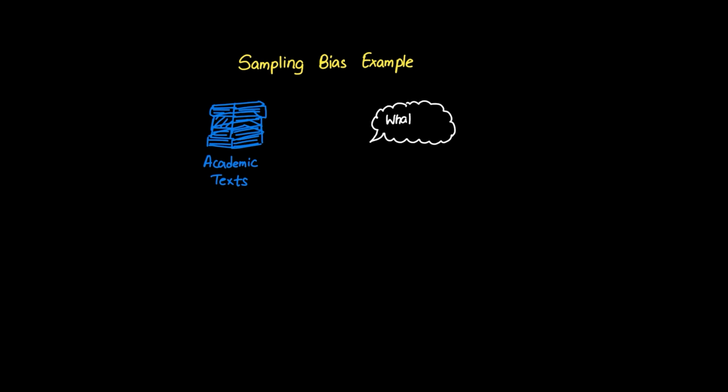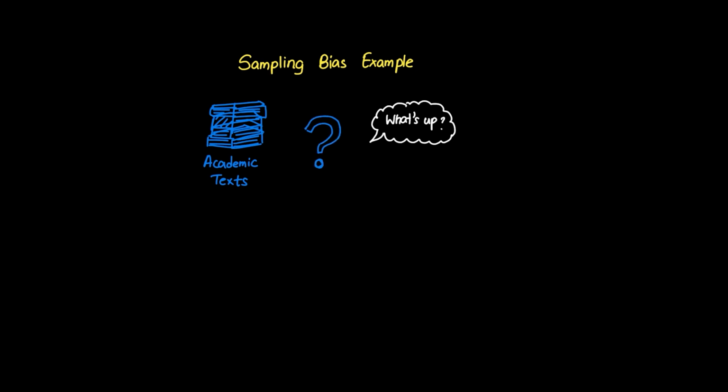Let's dive into the fascinating world of sampling bias and how it affects AI performance. When an AI model trained on academic texts struggles with casual conversation, we're witnessing sampling bias in action. Picture training a chef using only French cuisine cookbooks. They'd make excellent coq au vin, but might struggle with tacos or sushi.